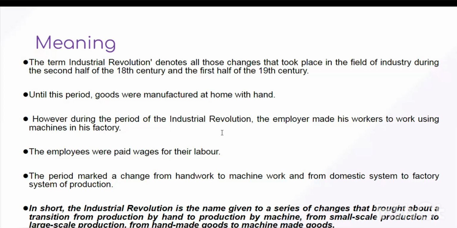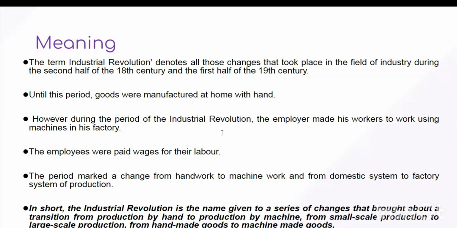So in short, in two lines, if I want to define industrial revolution, it is the name given to the series of changes that brought about a transition from production by hand to production by machine, from small scale production to large scale production, and from handmade goods to machine made goods.